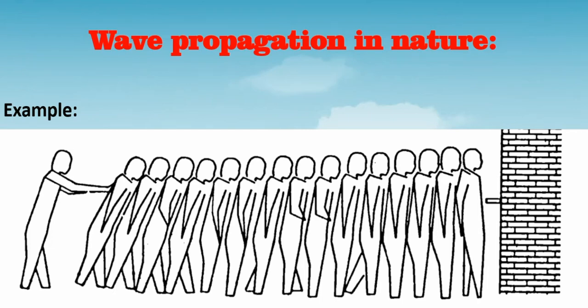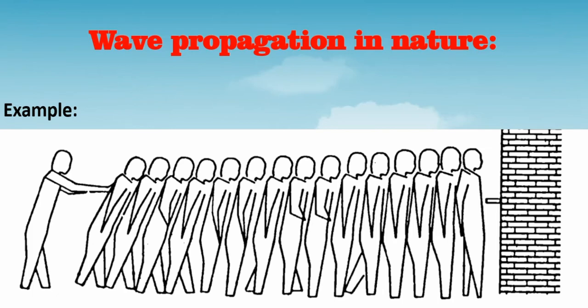Whatever force has been applied by the last person is transferring from one person to another, and the energy decreases as it moves from the last person to the first person. So the first person experiences only a kind of jerk. He doesn't change his position.